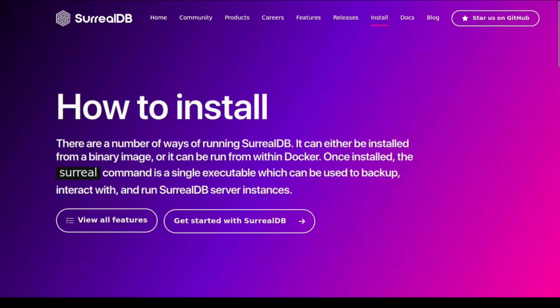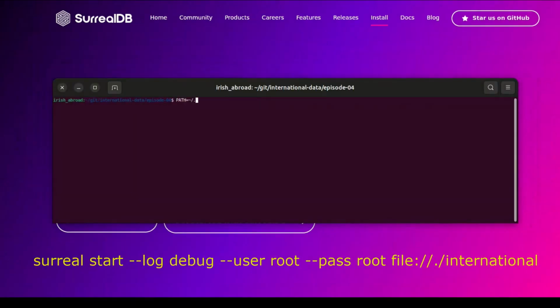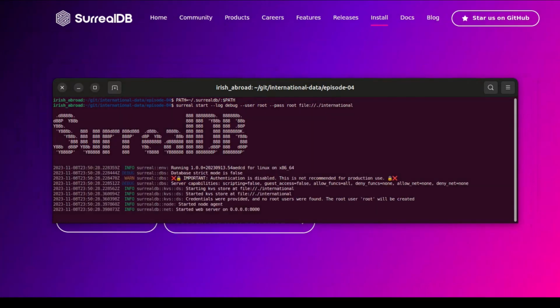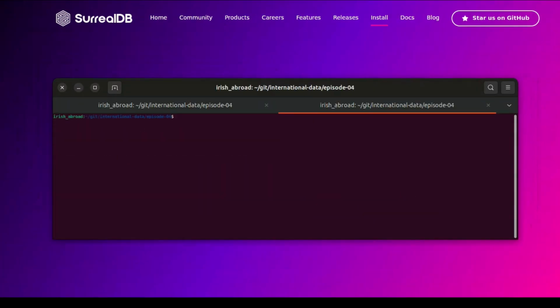First, install SurrealDB from surrealdb.com, and once installed, start the server with the command on screen. I'll leave it in the description for you to copy and paste. Note that you may need to add the SurrealDB executable to the path for the command to run successfully. Once the server is running, open a second terminal and run the surrealimport.js file to populate the database with data from the levels, countries, players, and games JSON files.